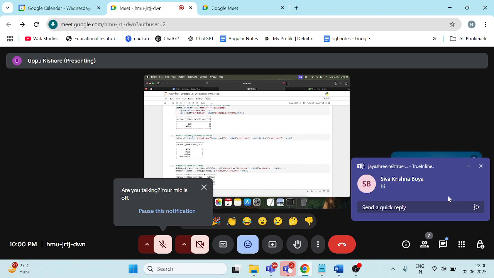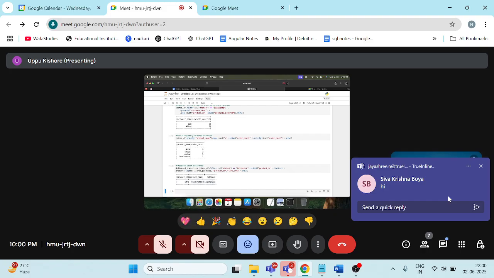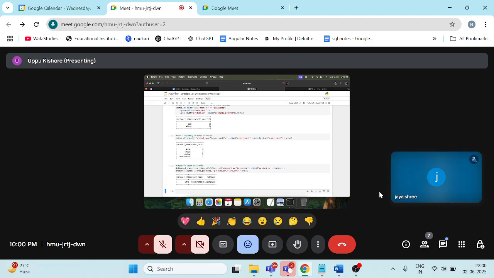Okay. Sure, we can also filter using pending status, instead of delivered. But there might be other statuses also, right? We should only ignore the delivered status.